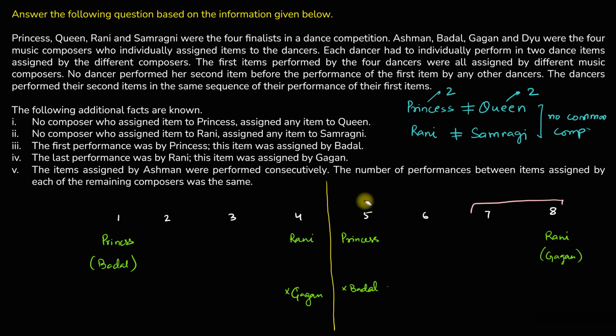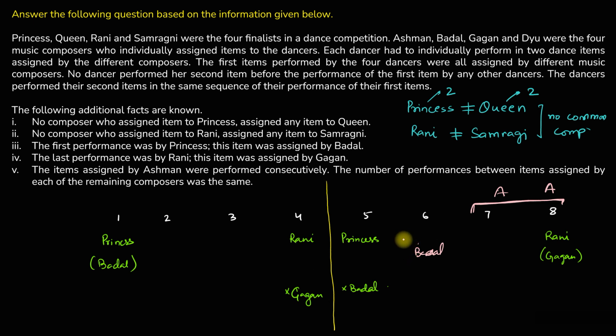So let's start with 7-8. Is it possible to have Ashman assigning 7 and 8? Well, after that you also need to satisfy this condition: the number of performances between items assigned by each of the remaining composers was the same. So Badal cannot come in the first 4; if not at 5, Badal has to come at 6. So the number of performances between the performances of Badal will be 1, 2, 3 and 4.